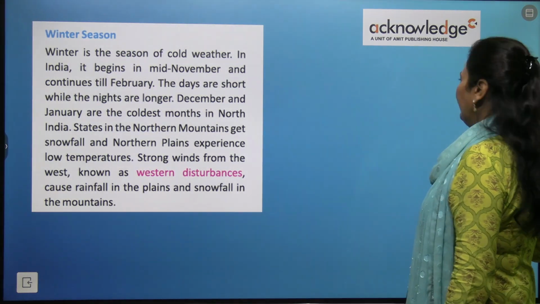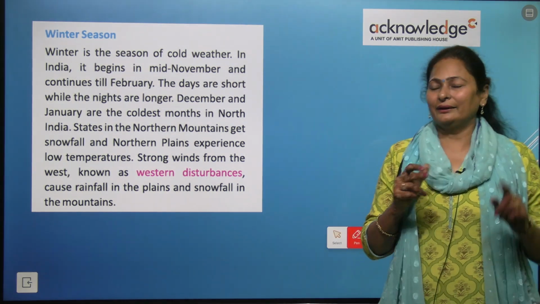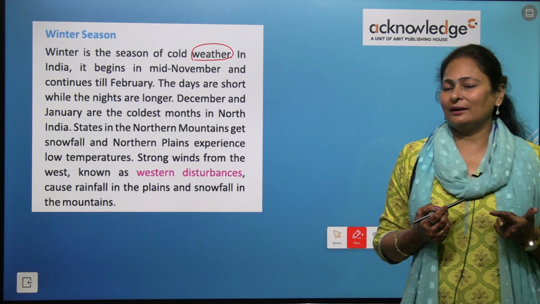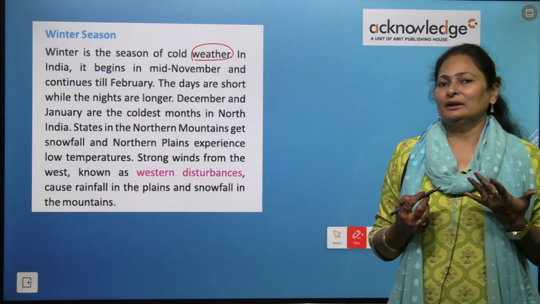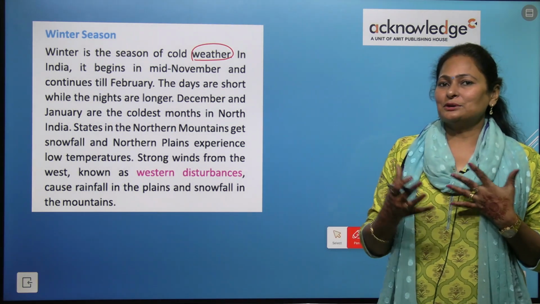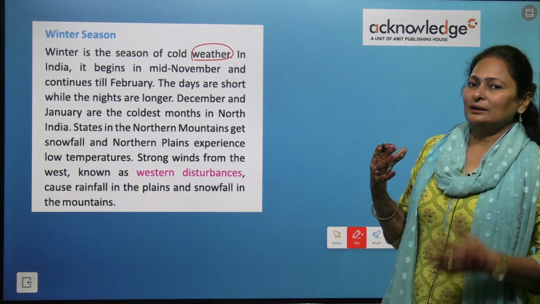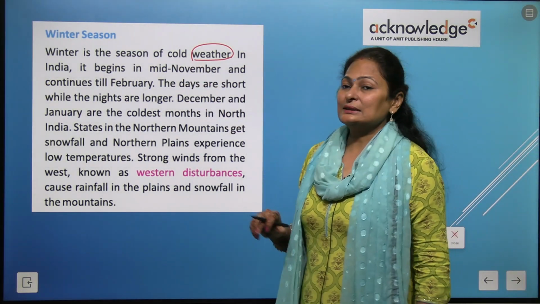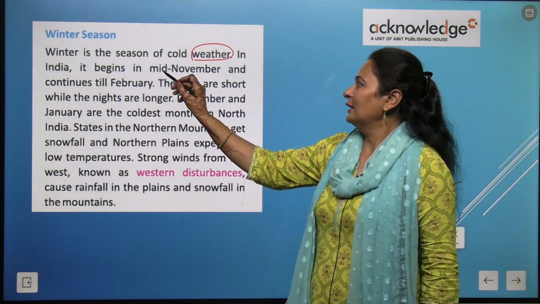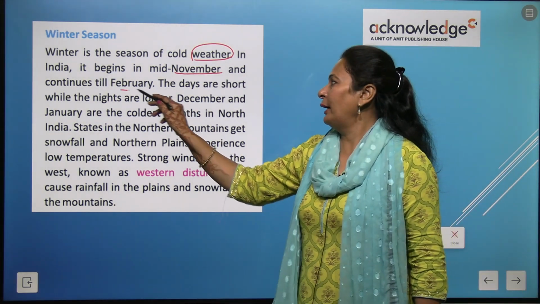Now, winter season. Winter is a season of cold weather. Weather is the climatic condition that keeps on changing many times in a day. So winter is the season of cold weather in India. It begins in mid-November and continues till February.